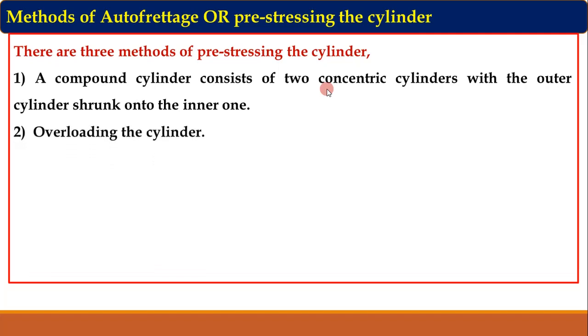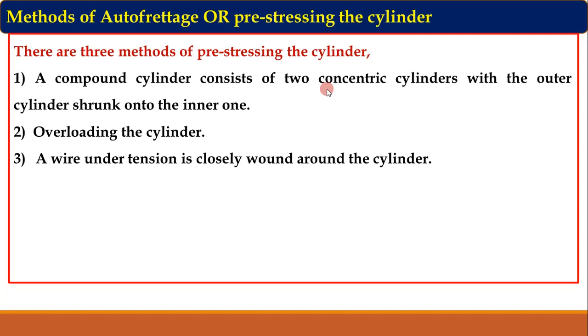Second one is the overloading cylinder. In this overloading cylinder, the cylinder is loaded in such a way that the inner surface is subjected to plastic deformation, and the outer surface is subjected to elastic deformation. So on the removal of load, the inner surface will not shrink, but the outer surface, which was subjected to elastic deformation, will shrink, and thus it will develop the compressive stress in the cylinder. And in the third method, wire under tension is closely wound on the cylinder, which also develops compressive stress in the cylinder. So these are the three methods by which we can develop the residual compressive stress in the cylinder.